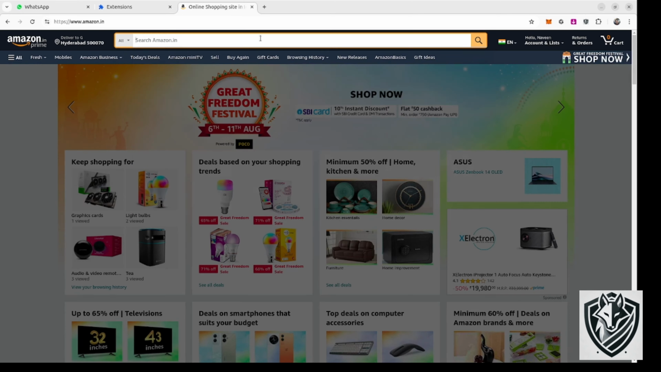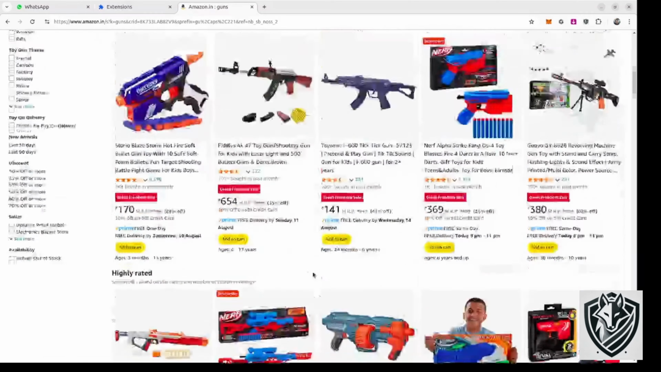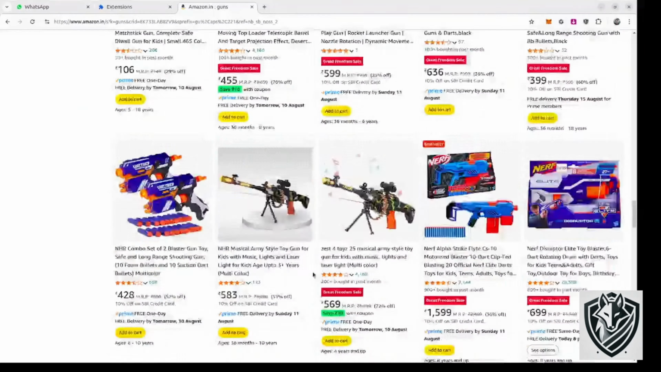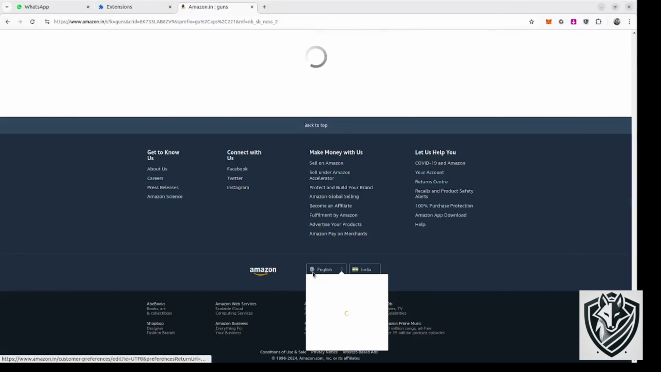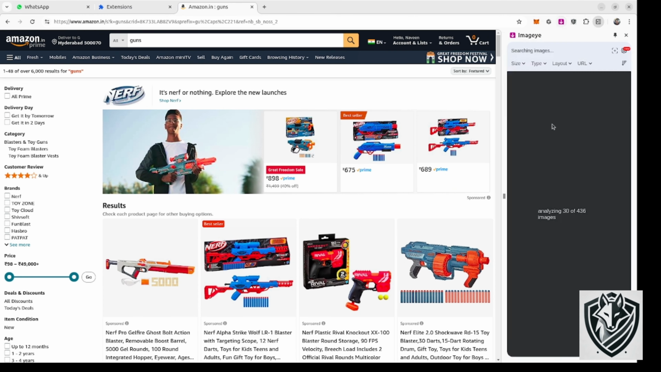Similarly, let's visit amazon.com, and if you type guns as a search parameter, you'll get several toy guns. And once we click the Wolfshield and then click on apply filters, any images that belong to the class called guns will get cleared from the web page.